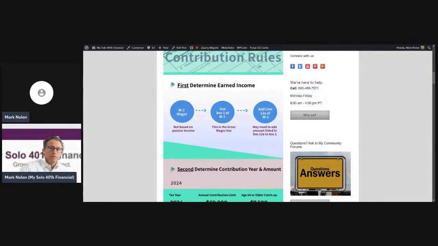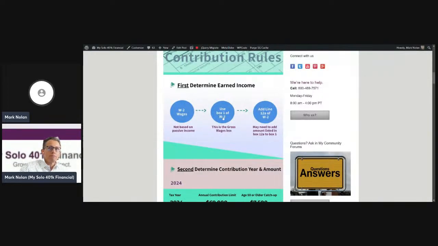Now, if you also have a figure listed in 12A of the W-2, you may need to add that figure to that box 1 so that you have the gross wages to maximize the contribution calculation.